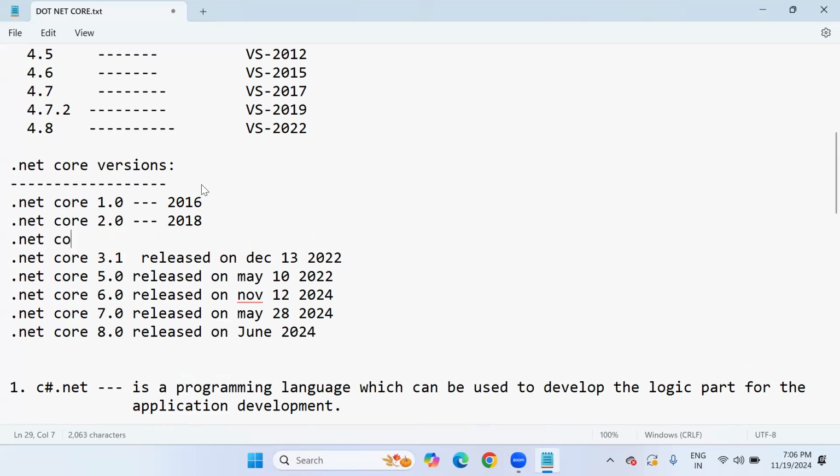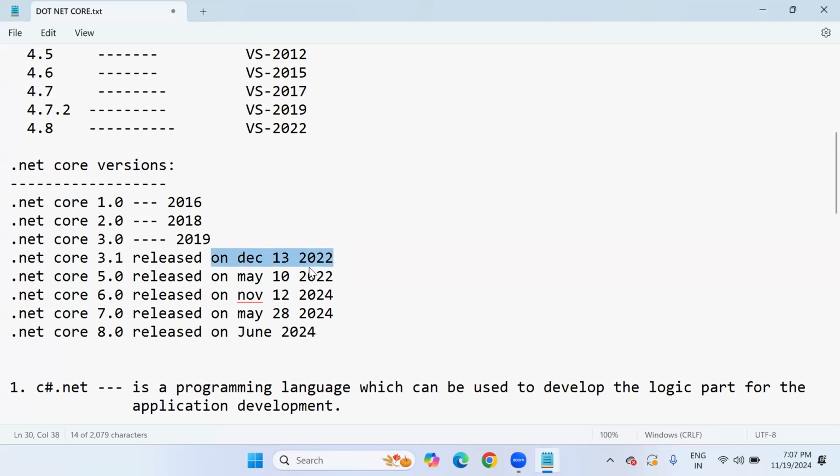And .NET Core 3.0, which is 2019 actually. And .NET Core 3.1 is there. Yesterday I mentioned .NET Core 3.1 released on December 13, 2022, subject to correction. That is the support end actually.